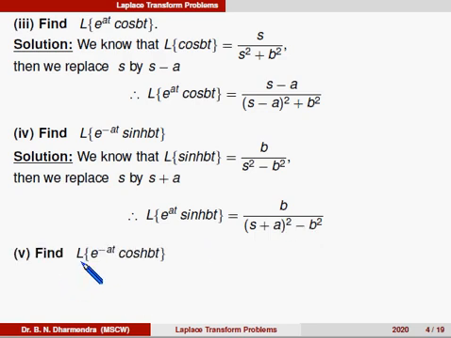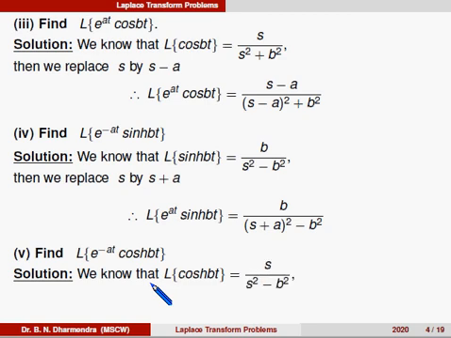Similarly, next you can find the Laplace of exponential minus at into cos hyperbolic bt. We can clearly observe that f of t here is cos hyperbolic bt. So first find the Laplace of cos hyperbolic bt, which is equal to s divided by s square minus b square.